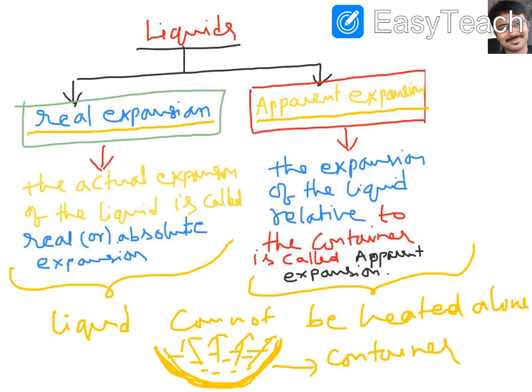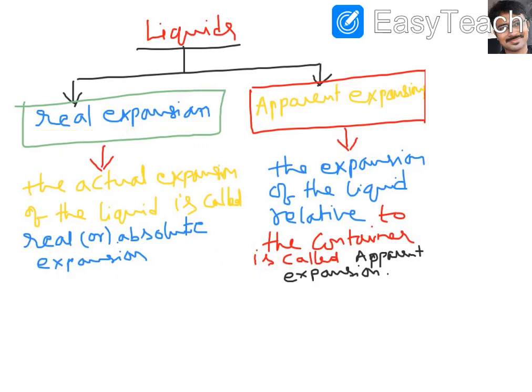Here we are taking only the liquid expansion. Container expansion is negligible. We are not discussing container expansion.